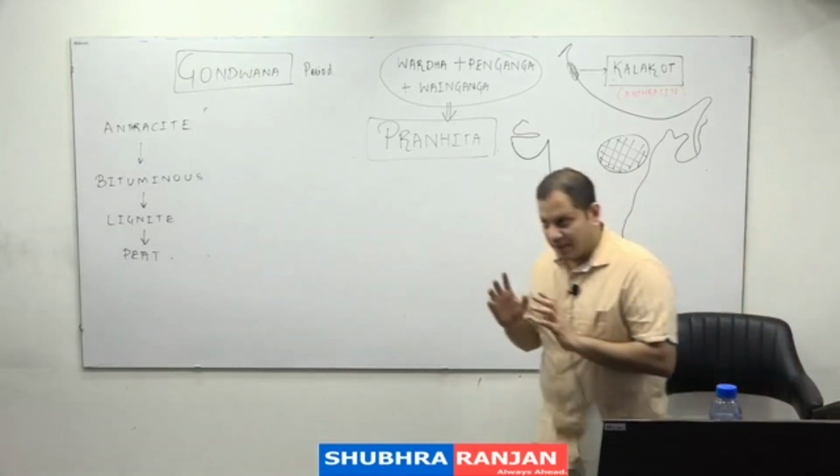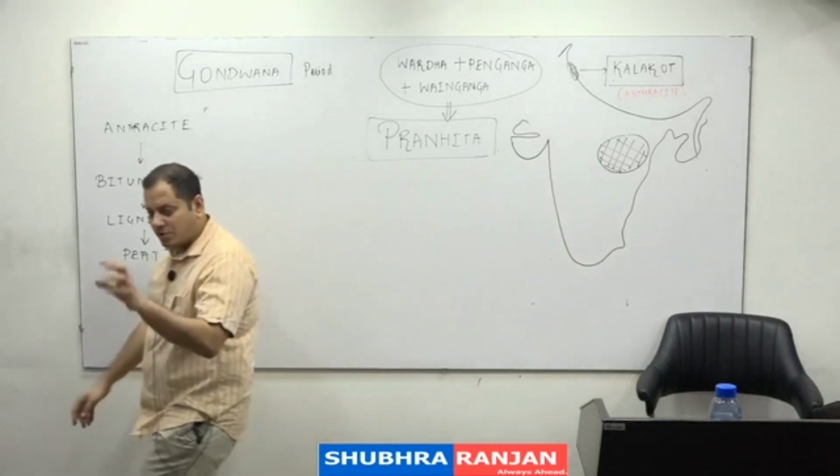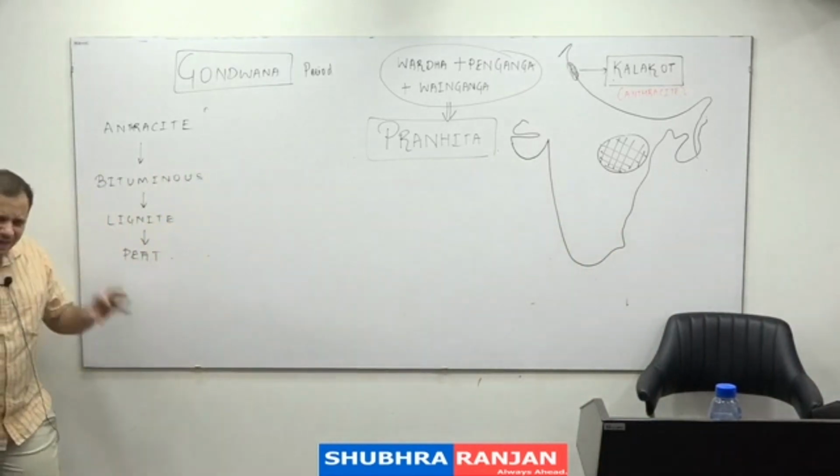So the Carboniferous period is the period of coal. Indian coal does not belong to the Carboniferous period. So for now just remember it, I am not dictating.